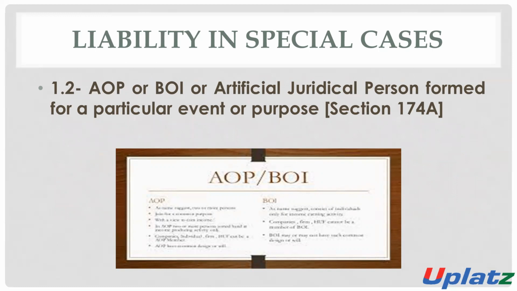Number two, exception: an AOP, a BOI, or an artificial juridical person formed for a particular event and for a particular purpose.